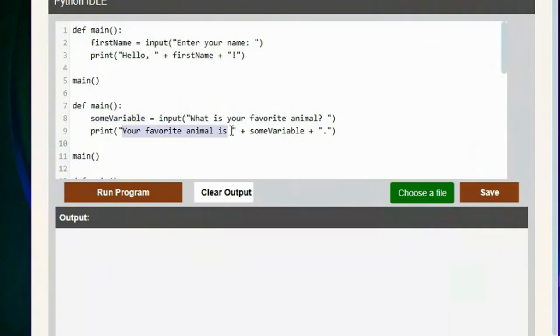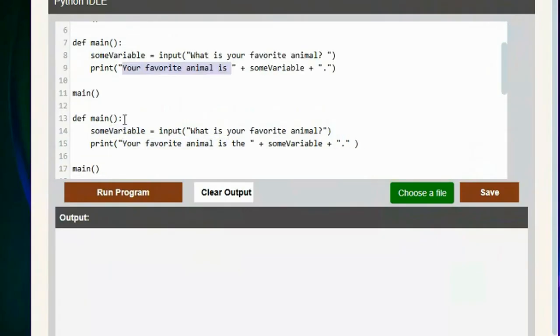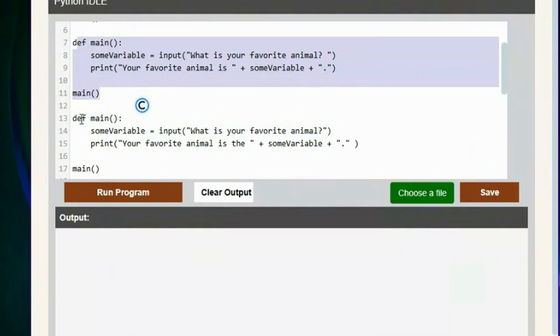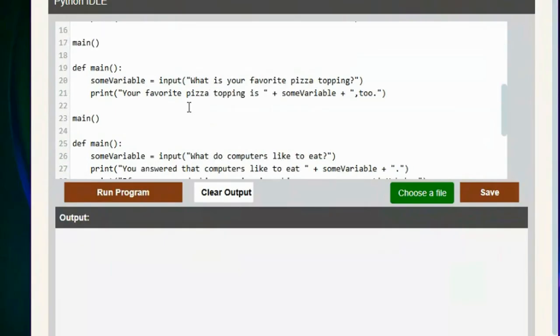But you said your favorite animal is some variable, and oh, now we have another main function. I don't know which one's the main function. I'm surprised Python knows which one's the main function. Some variable equals input, what's your favorite animal? Oh, this is a duplicate. You have this main function twice, exactly the same input and everything. Okay, that's a little confusing.